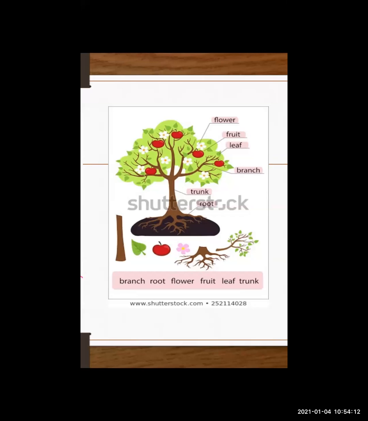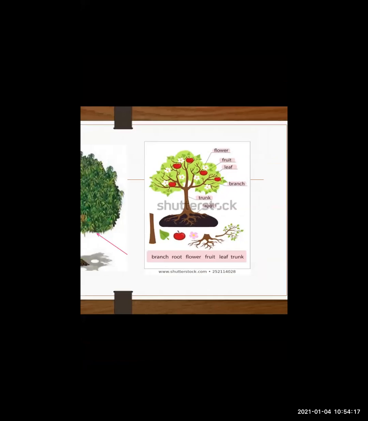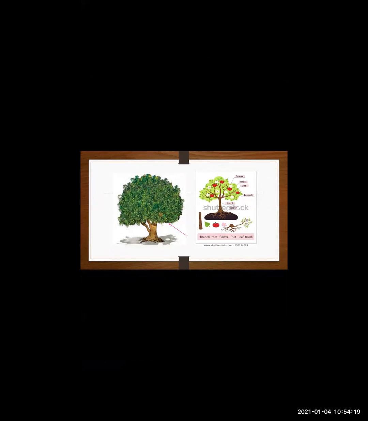Which of these parts are seen on a tree most of the time? Leaf. Very good, Tanisha. We can see a leaf on the tree every time. Which is the smallest part of a tree and what is it attached to? Come on, which is the smallest part of the tree? Children? Root. Okay, root, it's under branch.